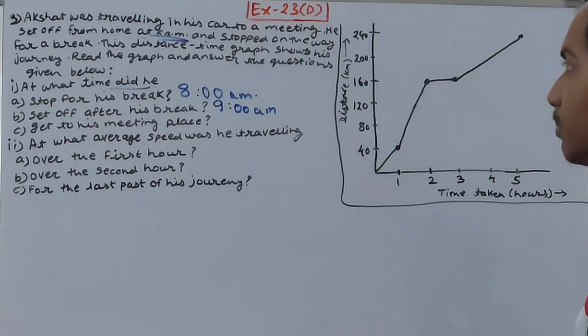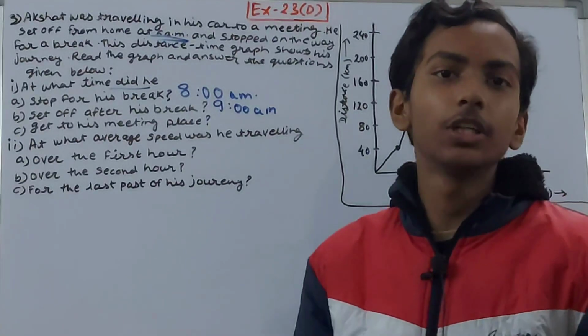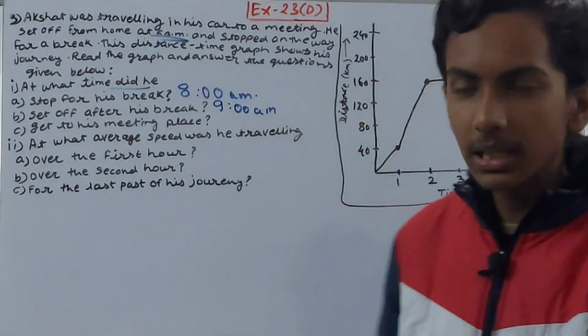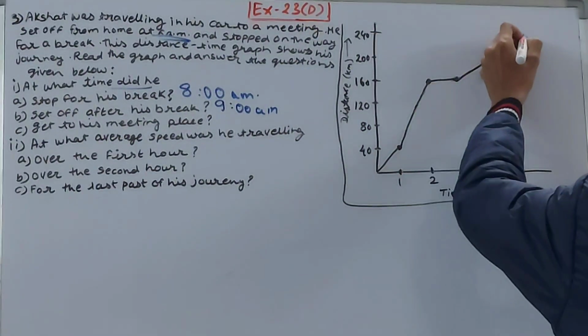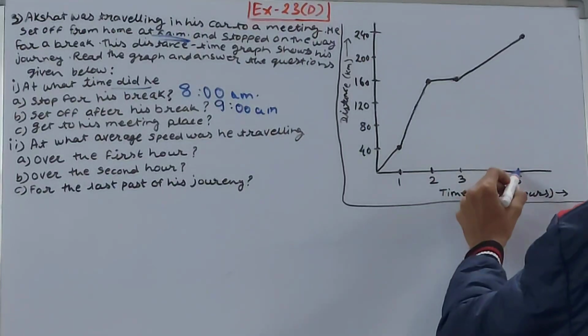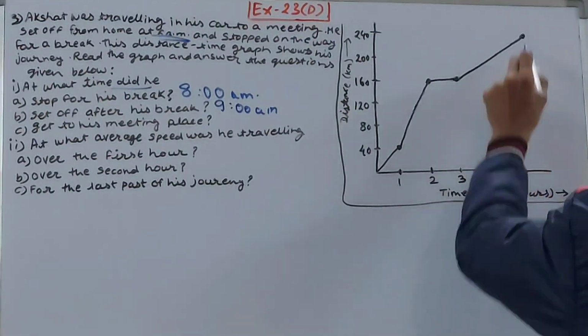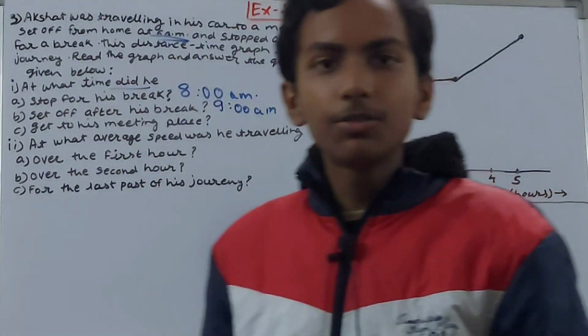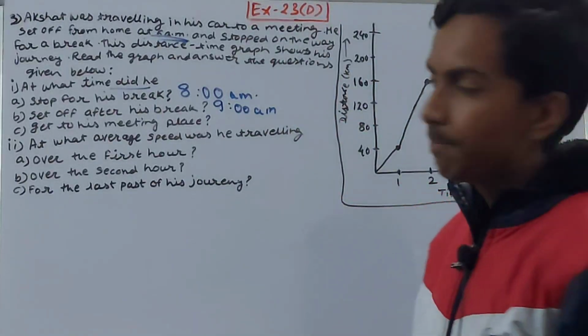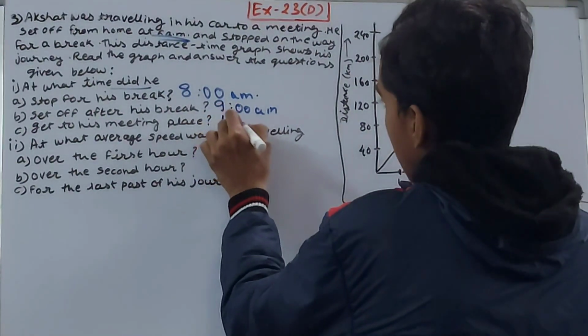Then get to his meeting place. That means when did his journey finish? When did he reach the final destination? You can see it here at this point. He stopped. This is at the 5th hour. That means 5 hours after 6 a.m., that is 11 a.m.